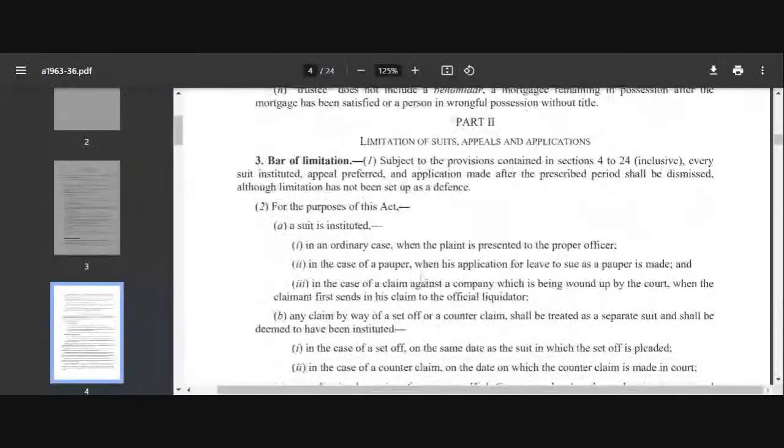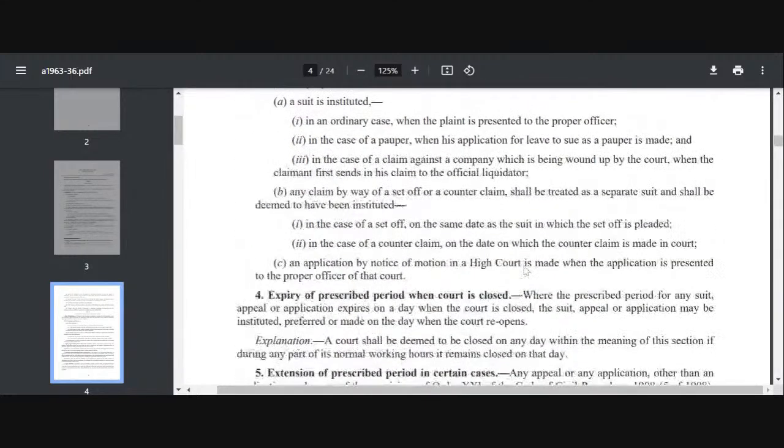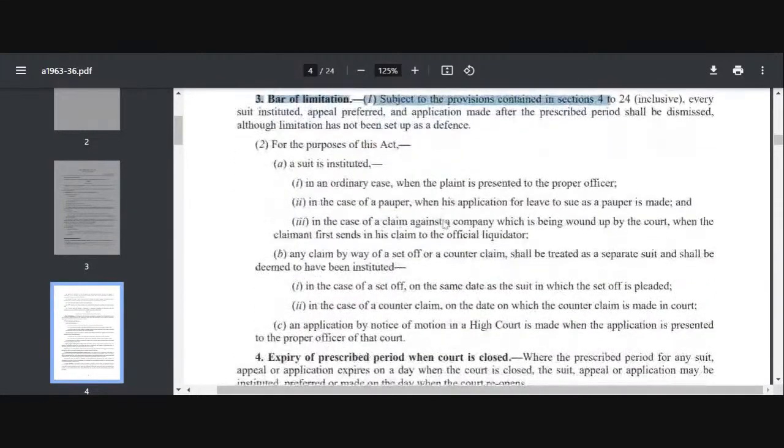Section 3, as I have mentioned in my starting में ही मैंने mention करा, section 3 is important. It's limitation of suit, appeal and application. It's in part 2, okay? It's coming under part 2 heading limitation of suit, appeal and application, which is from section 3 till section 11. Part 2 में हम देखेंगे section 3 से section 11 तक sections दिए हैं. Now what is bar of limitation? Section 3 देखो आप लोग. Bar of limitation. First thing, this section is subjected to section 4 to 24 inclusive.